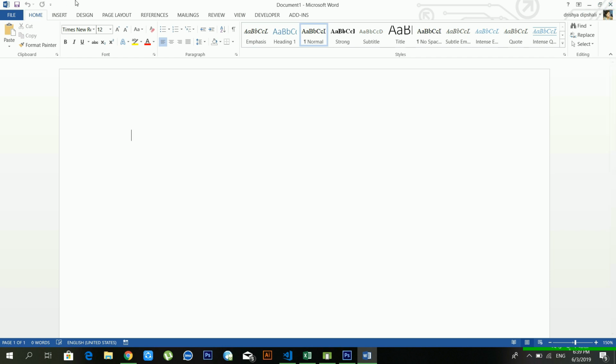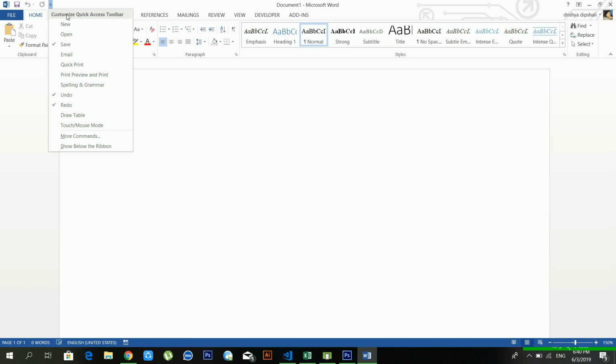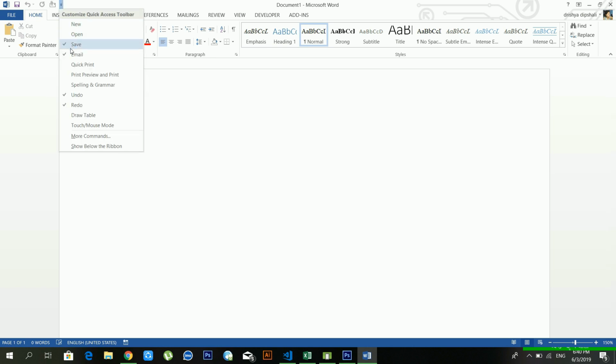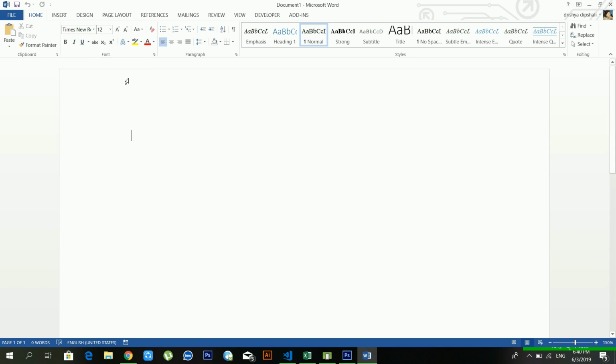Okay, and on the left side you can see there is a save button. You can save your file from here, and there are undo and redo also available, and from here you can customize the quick access toolbar. Now my save, undo and redo are activated, and if you want to add more to the quick access toolbar, then you can choose like this, but it's okay for me, that's why I'm moving on.